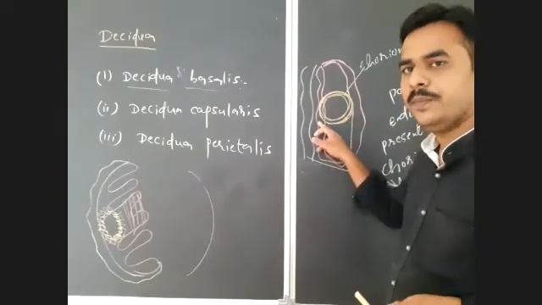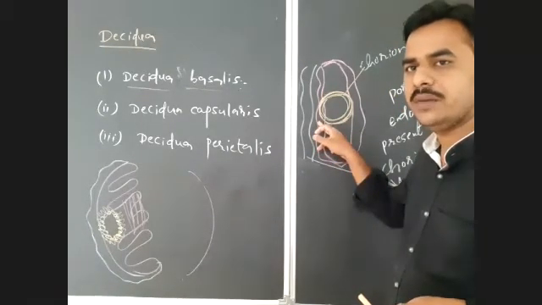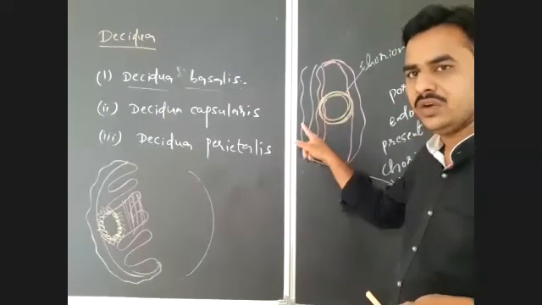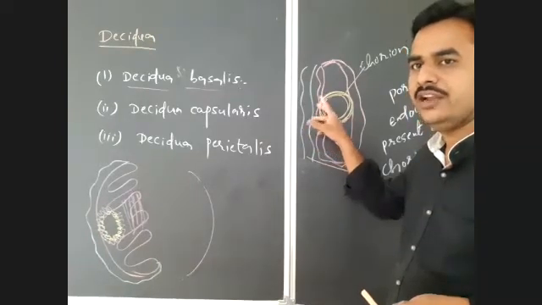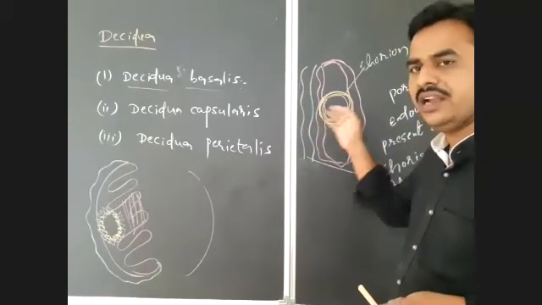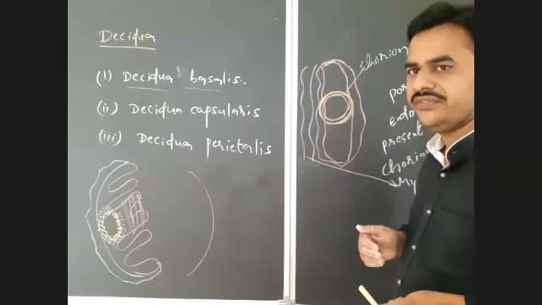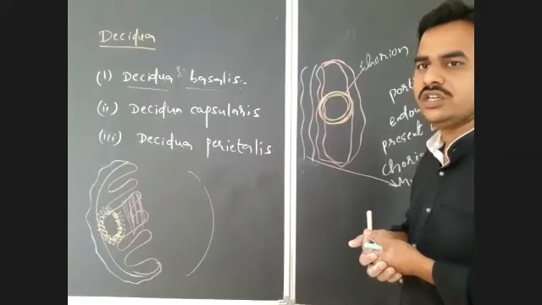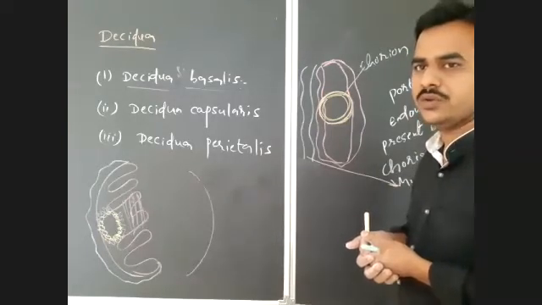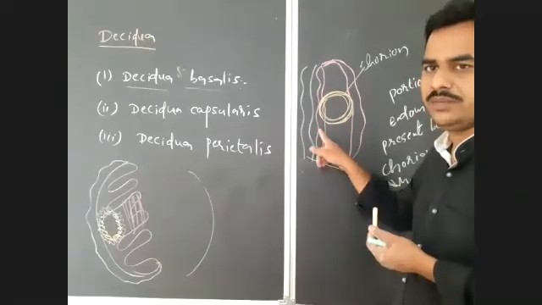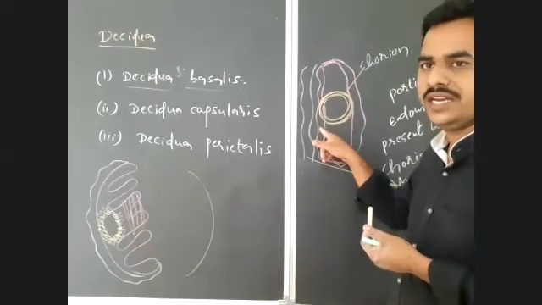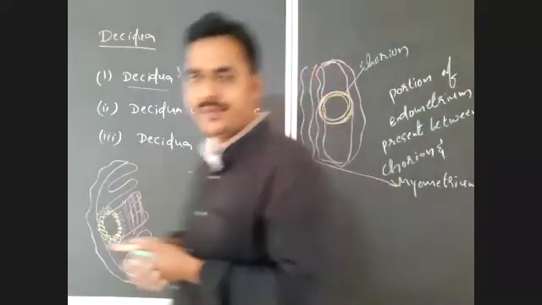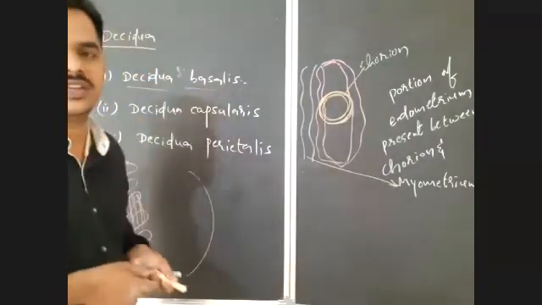From here only the endometrial tissue of the uterus and the chorionic villi of the fetus together form an organic connection between mother and fetus, which is known as placenta. We will discuss the formation of placenta later, but just remember the placenta will form from the deciduea basalis.